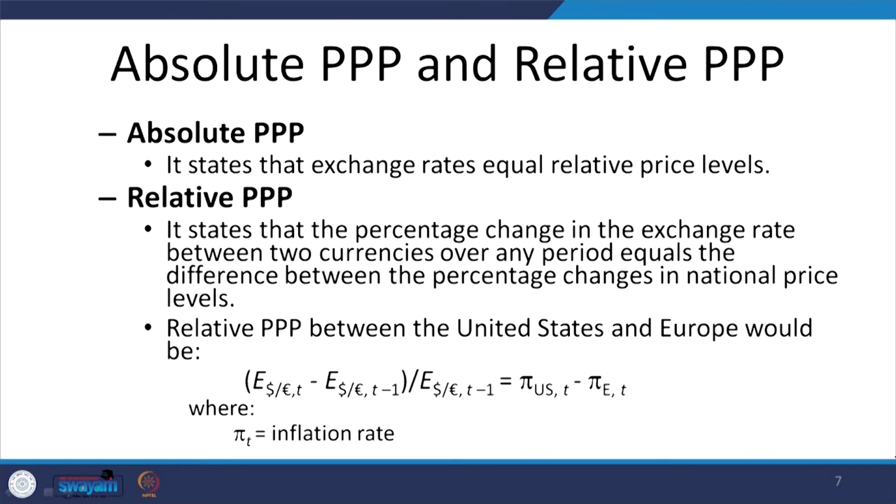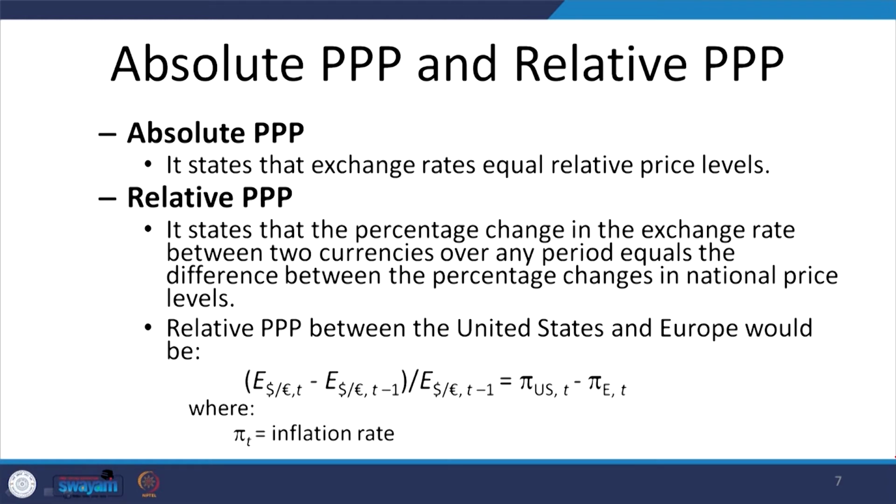Now, there are some differences between absolute PPP and relative PPP. Absolute PPP states that the exchange rate equals relative price levels, which we have simply expressed as the exchange rate being equal to the ratio of prices of both the countries. Whereas, the relative PPP states that the percentage change in the exchange rate between two countries over any period equals the difference between the percentage changes in the national price levels.